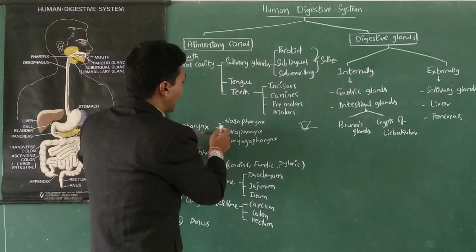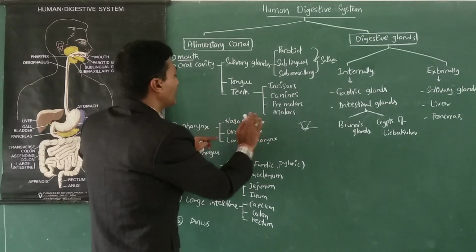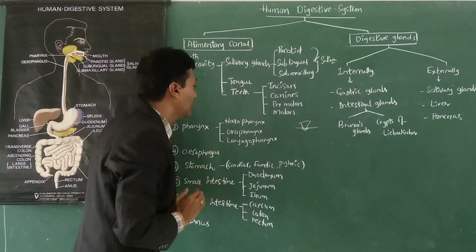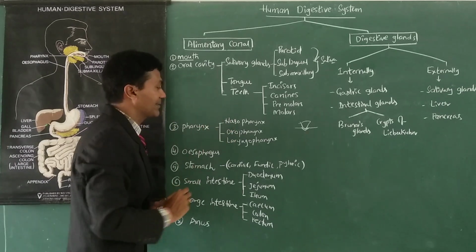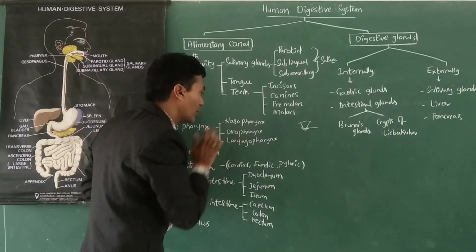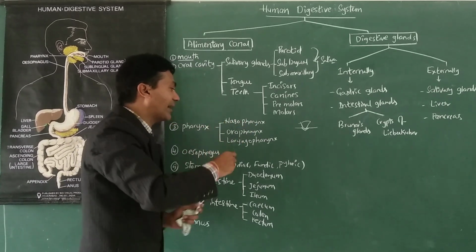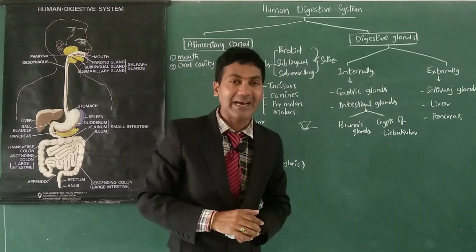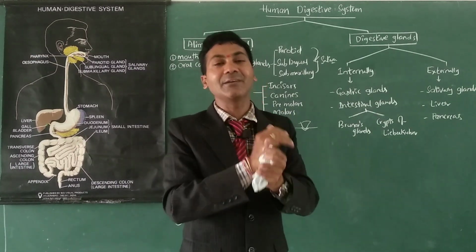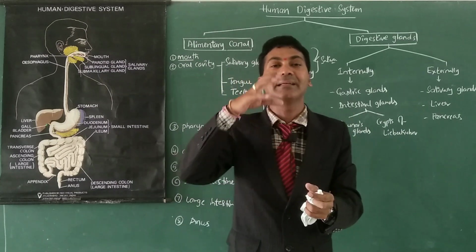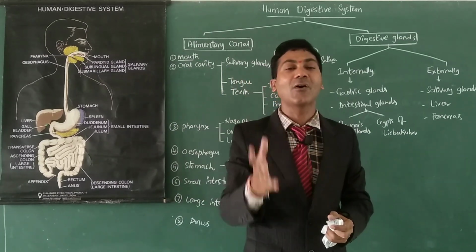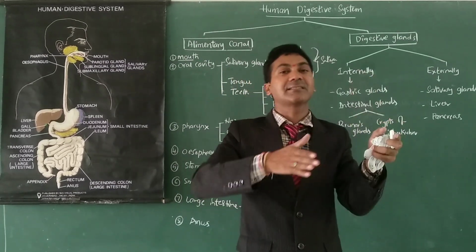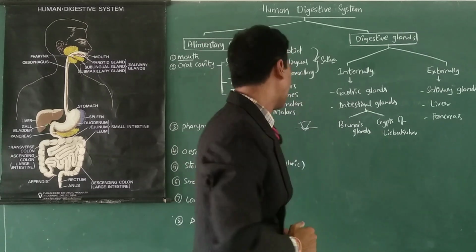So pharynx has three regions: nasopharynx, which is associated with the nasal cavities; oropharynx, associated with the oral cavity; and laryngopharynx, associated with the larynx. So regarding pharynx, what we can say is it is a common chamber of the digestive and respiratory tracts.